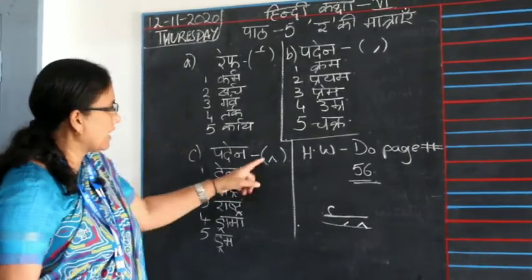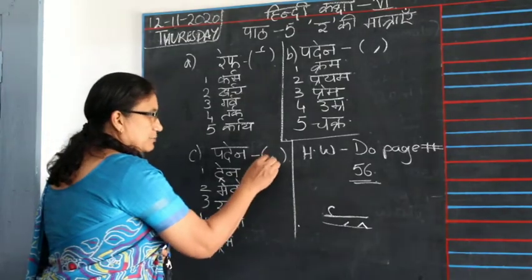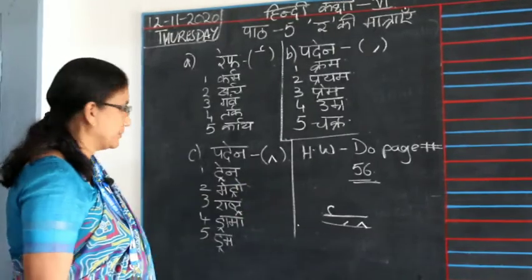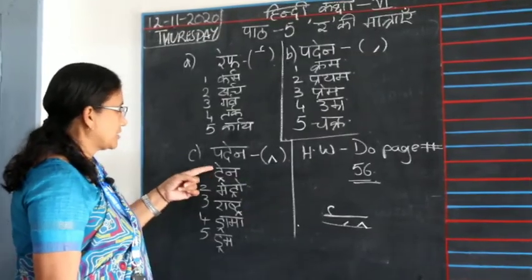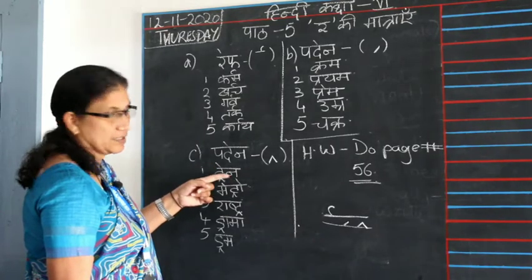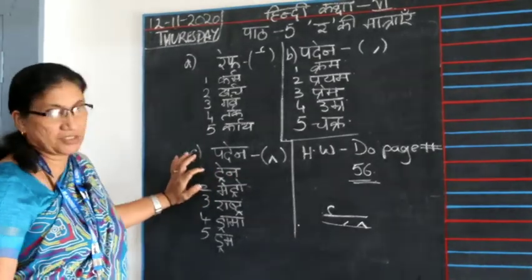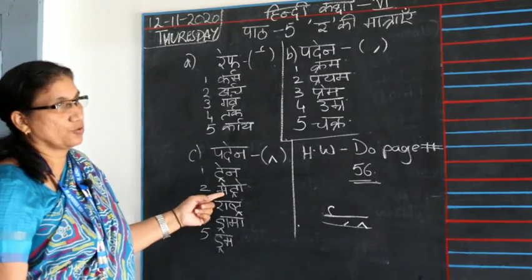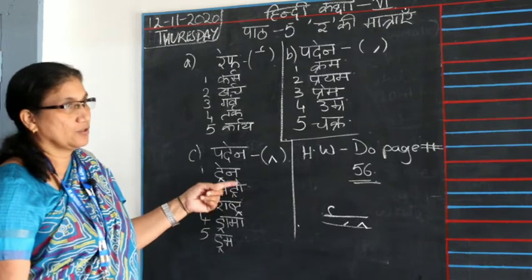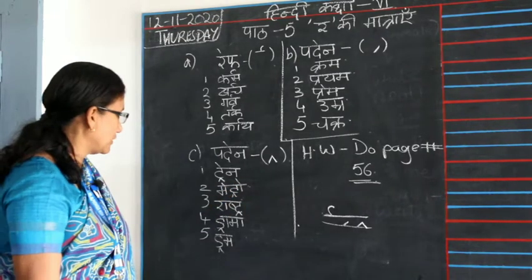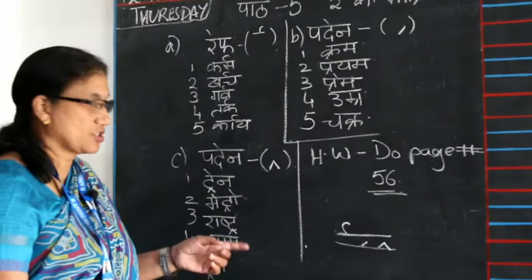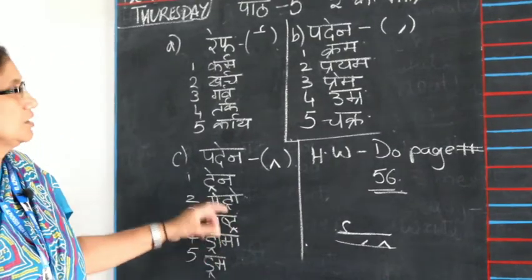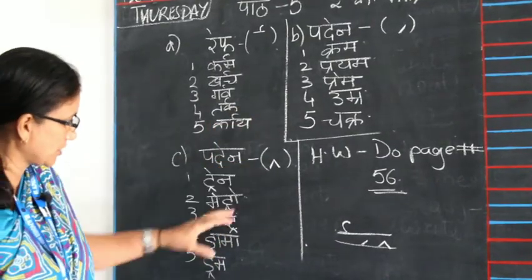So like this, children, come to the third ra ki matra. In this paden, you have 2 ra's. One ra will be facing this side, one will be this side. It will be like a small inverted triangular shape. In this, ra, na, train. Train means what's a train? Then we have metro. You know what's a metro even, children? Rasht means your nation. Ra, sha, ta, ra, this becomes tra here, which becomes this type of ra ki matra, rashtra.